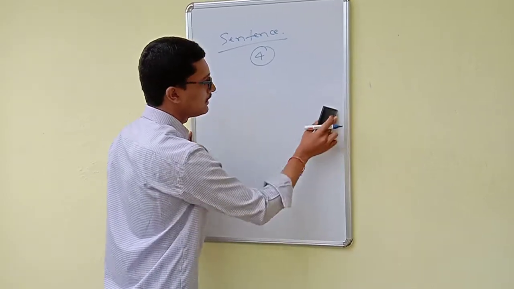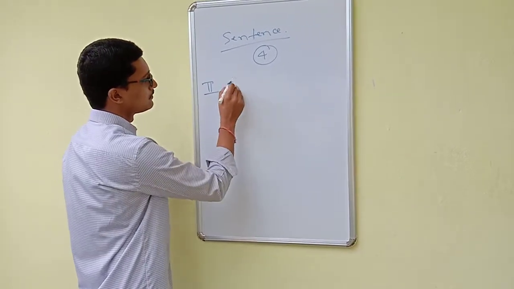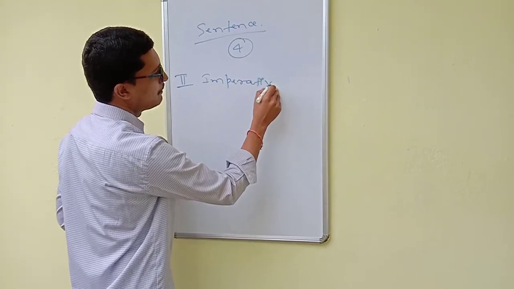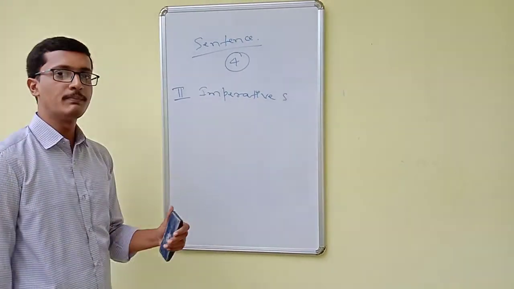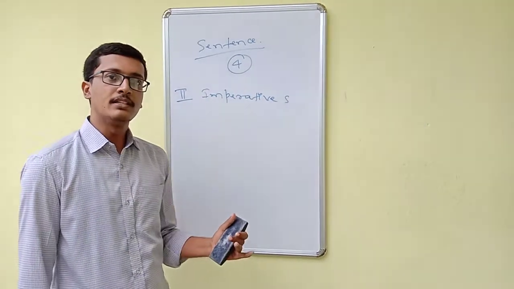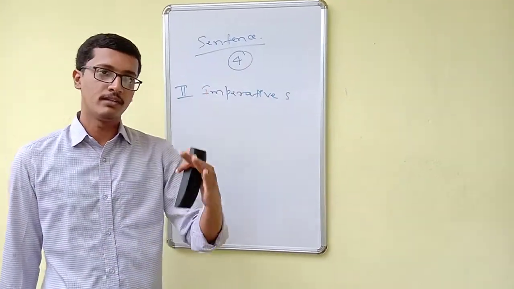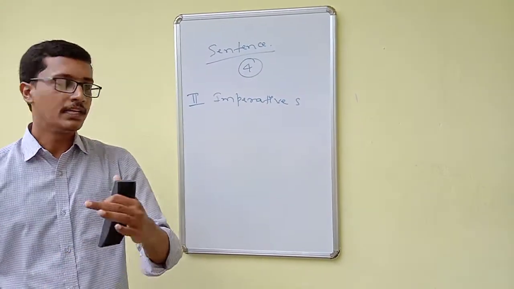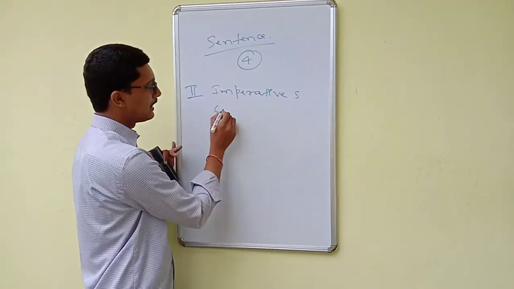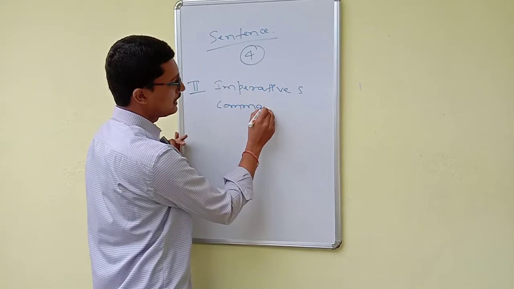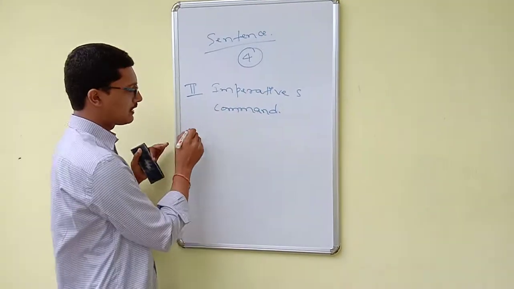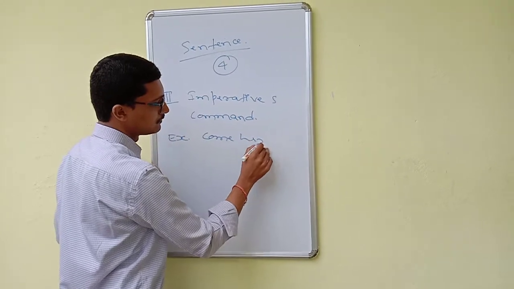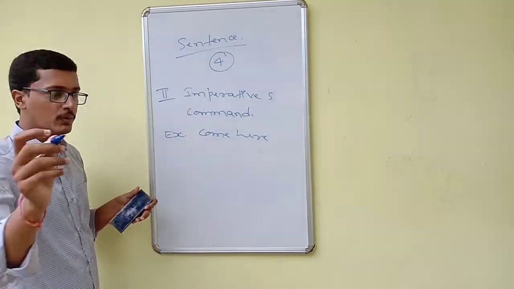The third one, imperative sentence. What is an imperative sentence? An imperative sentence is a sentence which gives a command. Whenever we give a command to somebody, it is considered an imperative sentence. Example: Come here. So what I did? I gave a command.